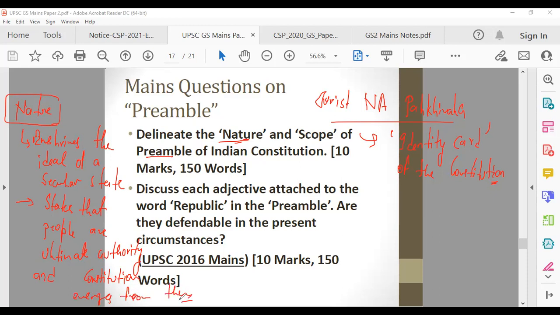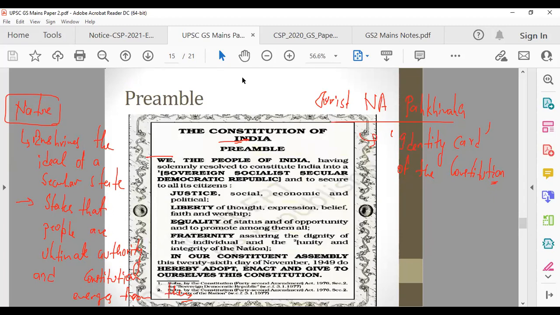So this is the nature. Now we have to talk about scope. Scope means how we can use the preamble. It is not justiciable, so how will you use it then? So secular state, you can see the word here. There is a secular word here.